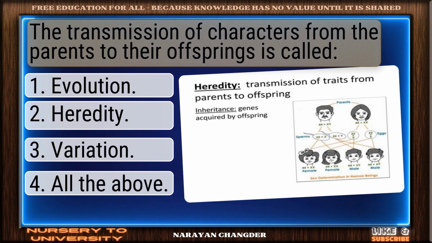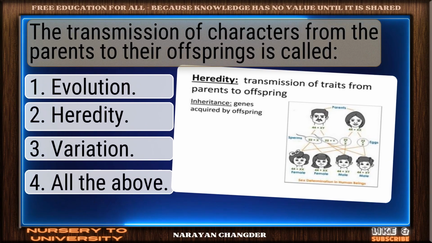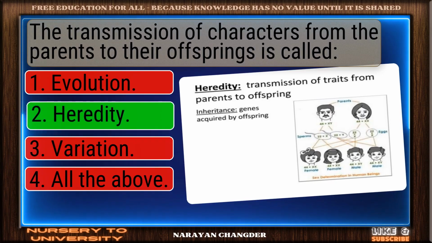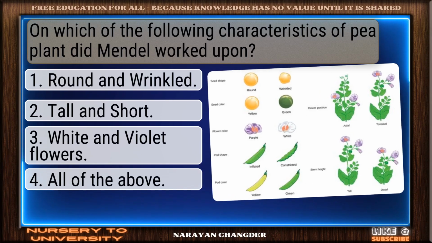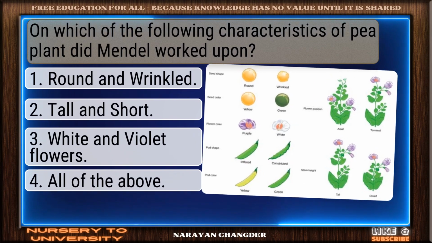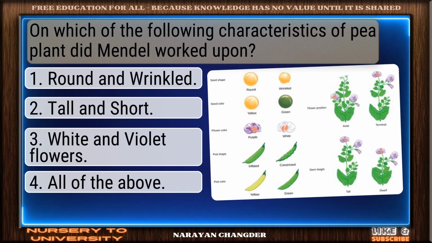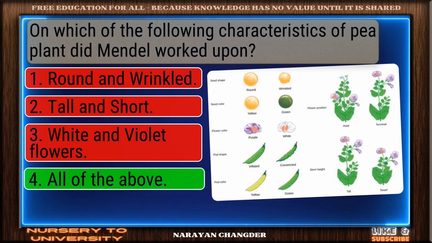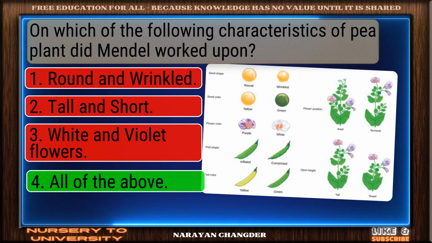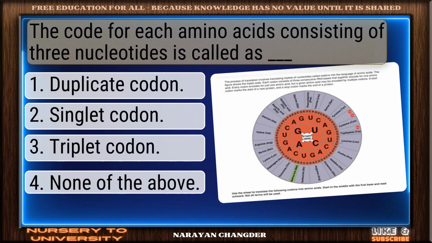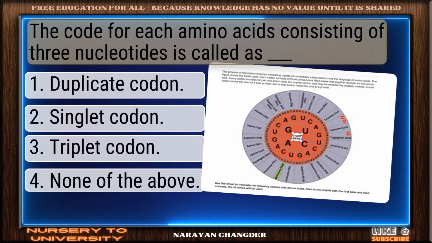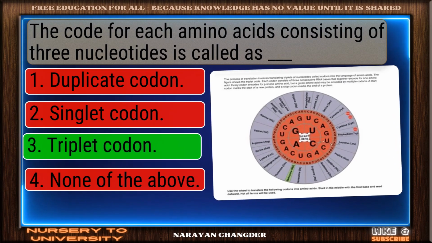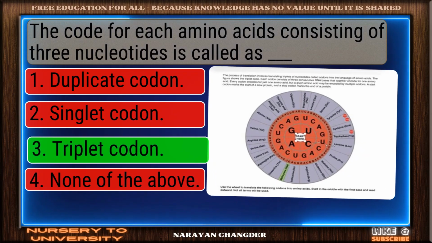The transmission of characters from the parents to their offsprings is called. Good job. Heredity works well. On which of the following characteristics of pea plant did Mendel work upon? Nice selection. All of the above is correct. The code for each amino acid consisting of 3 nucleotides is called as dash. Valid point. Triplet codon is true.